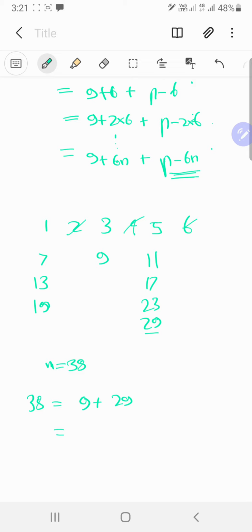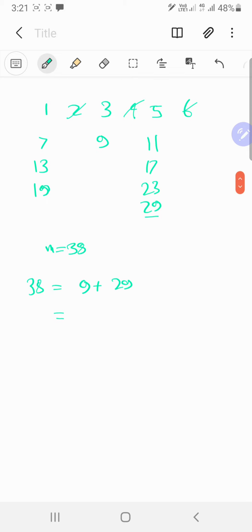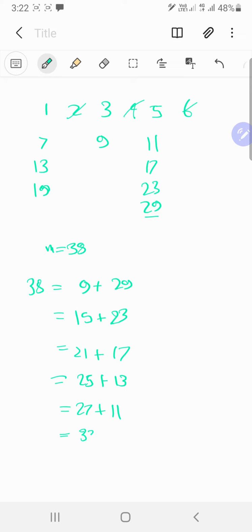And then the next odd composite number turns out to be 15. So 15 plus 23. And then the next odd composite number turns out to be 21. So 21 plus 17. And then the next odd composite number turns out to be 25. So 25 plus 13, and then 27. So 27 plus 11, and then 29, 31, 33. 33 can work.